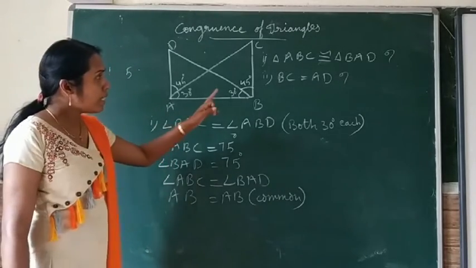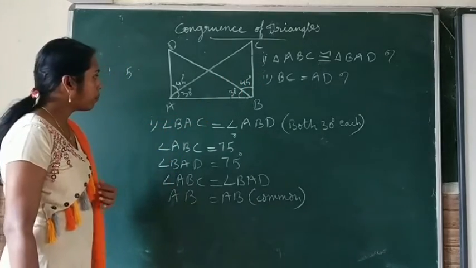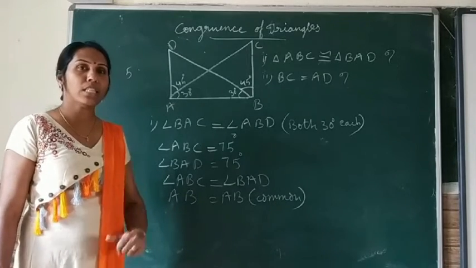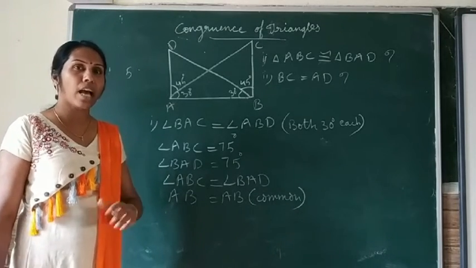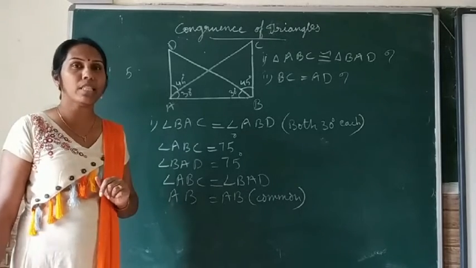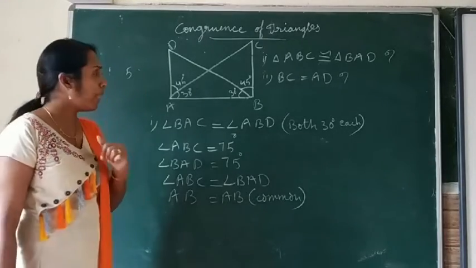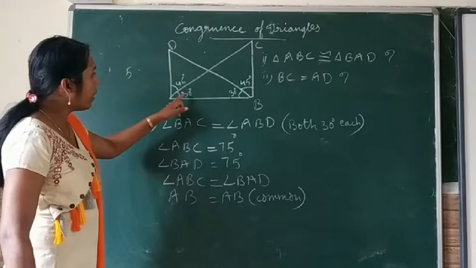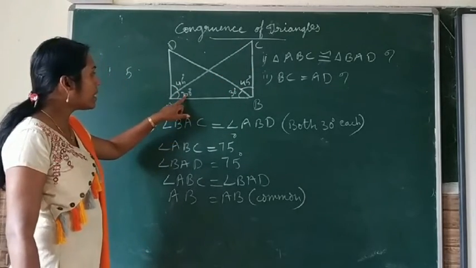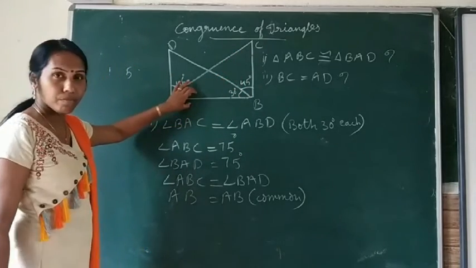Now, is triangle ABC congruent to triangle BAD? We have learned three criteria so far. We have studied SSS, SAS, and also ASA. Already we have studied the four criteria of congruence. We have also studied RHS. So let us see which criterion is applied here. Consider one triangle, triangle ABC. We have taken angle BAC, then angle ABC and side AB.